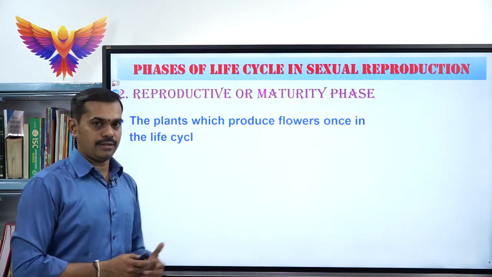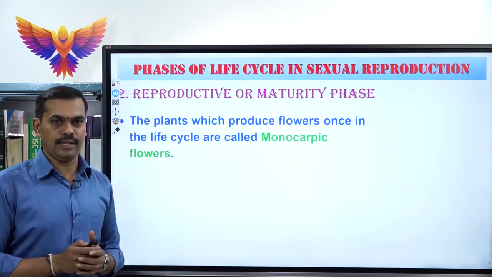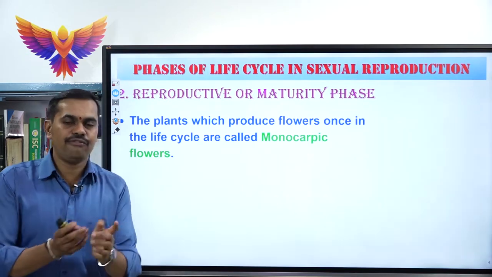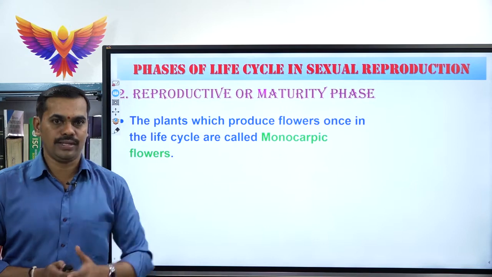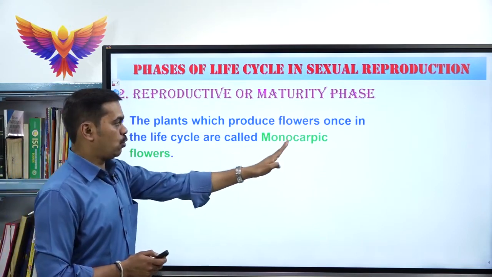First, the plants which produce flowers. There are some plants which produce flowers once in their life cycle. That means once in their lifetime they produce flowers only once. Such plants are called monocarpic plants.